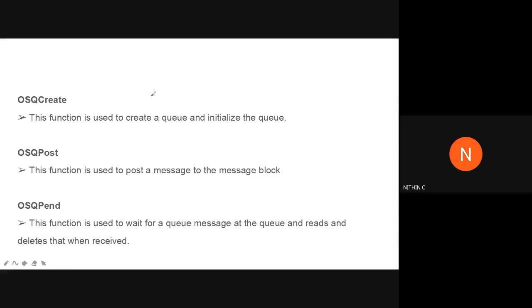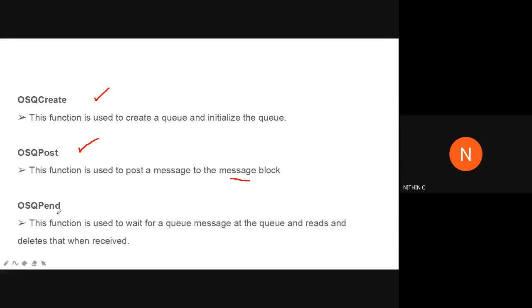Next, you will have another function, that is osqueue_post. Now you have created the queue. A particular task has to send data to another task. That is the operation that you need to perform with the help of this message queue. The sender task can use this function for sending data from one task to the message queue. So this function is used to post or send a message to the message block. For sending a message, we can use the osqueue_post function.